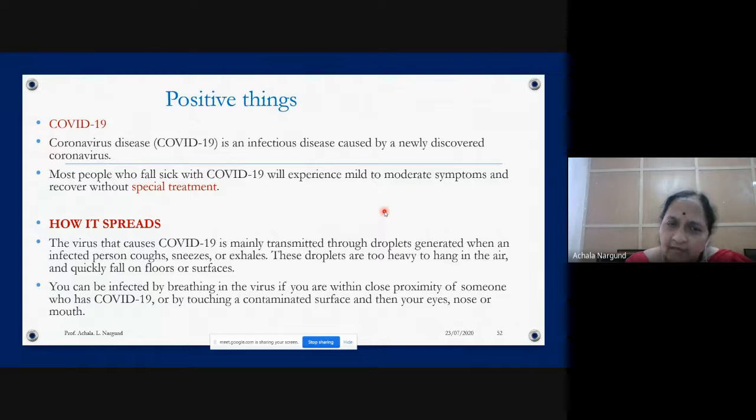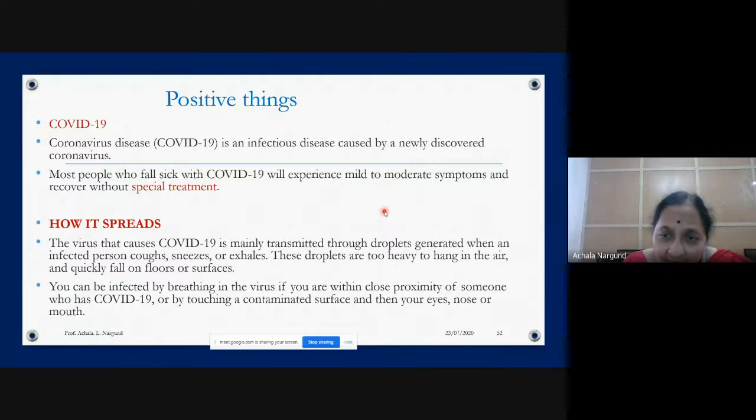The virus that causes COVID-19 is mainly transmitted through droplets generated when an infected person coughs, sneezes, or exhales. These droplets are too heavy to hang in the air and quickly fall on the floor or surfaces. So why are we wearing a mask?